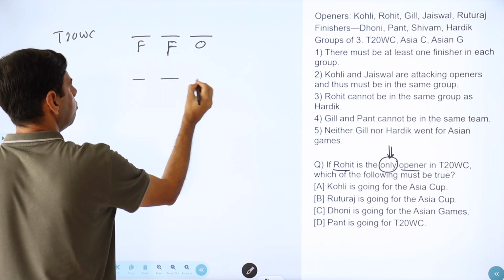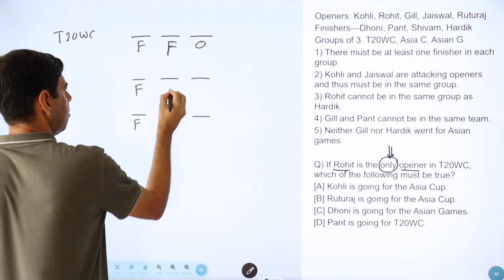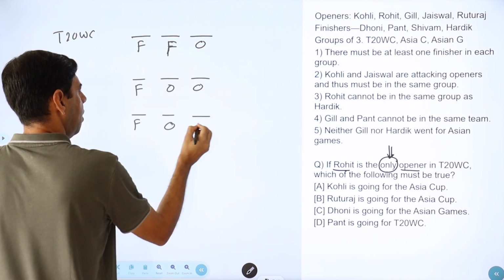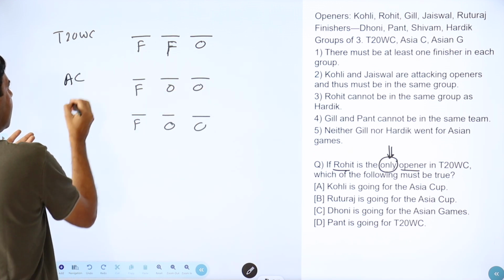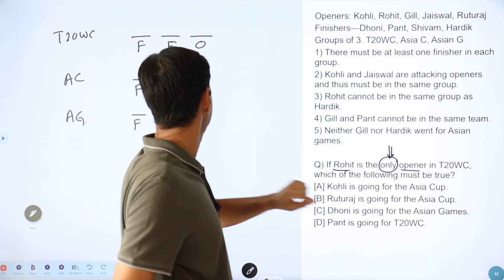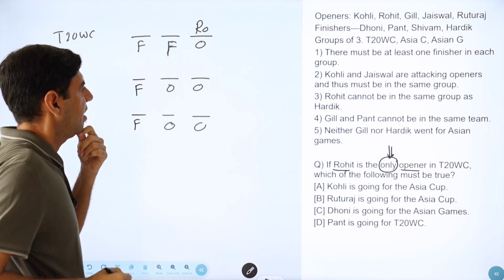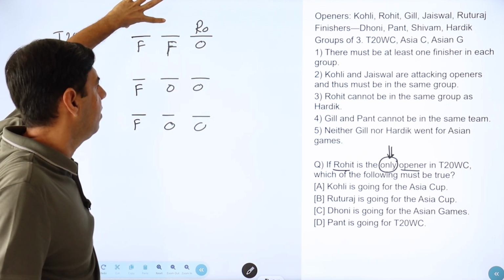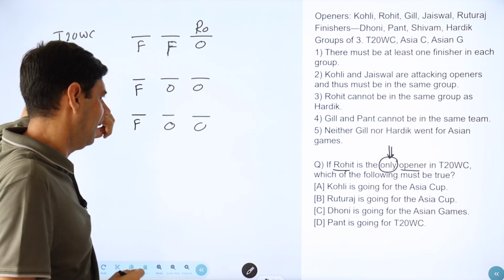So the other two are similar ones with one finisher each and two openers. Since they both are same, I can take any one as Asia Cup and one as Asian Games. If Rohit is the only opener, and if Rohit is there, we cannot have Hardik. Okay, so Hardik will be here and here.